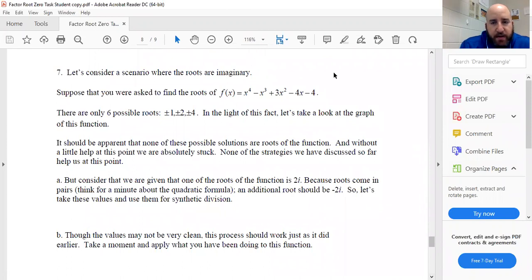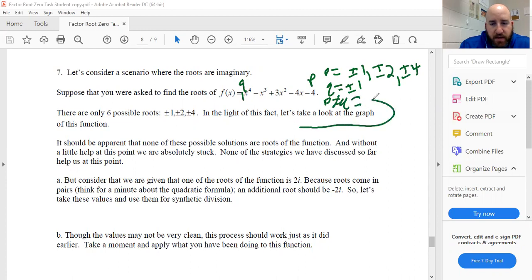I didn't do it in class, but if you wanted to note it, that's P, that's Q. My factors of 4 are plus or minus 1, plus or minus 2, plus or minus 4. Factors of Q, there's no number, so we say it's 1, so it's plus or minus 1. So P over Q, P divided by Q would be those. 1, 2, and 4 divided by 1 is still going to be that.